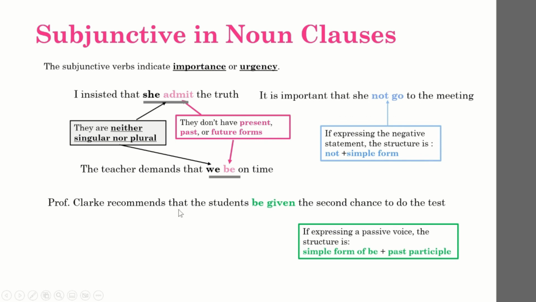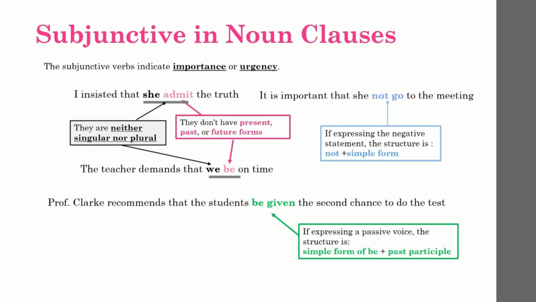Professor Clark recommends that the students be given the second chance to do the test. Here, instead of using "the students are given," the base form of be is used. The students be given the second chance to do the test.